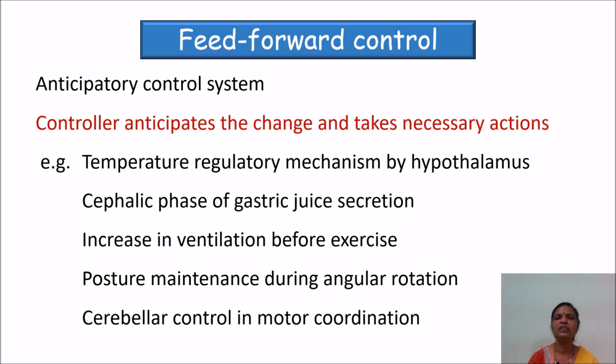Even before we start the exercise, there is an increase in the rate of ventilation. This is to maintain the oxygen level at a normal value, because the brain realizes that within moments the tissues will start working and will be extracting oxygen from the circulation.